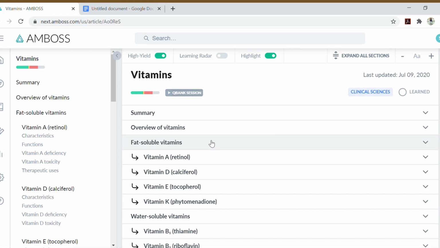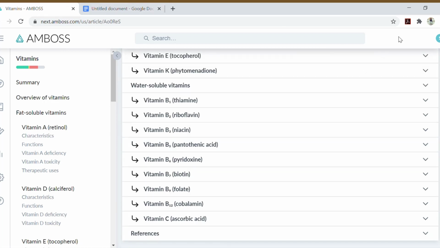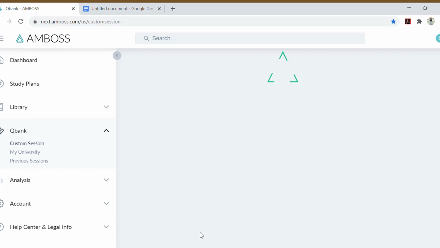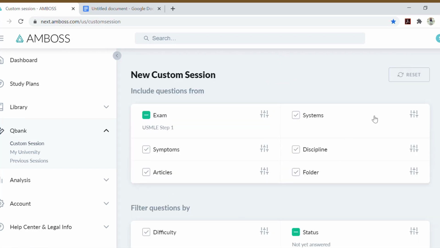You can also create a custom question bank according to your need. For example, I want to test myself on the anatomy of CNS. Then I can do it like this.